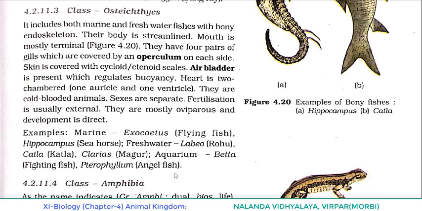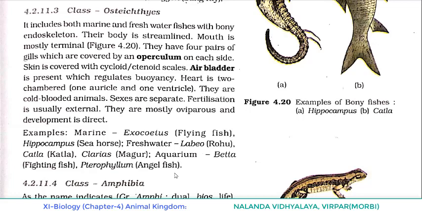Examples: marine, Exocoetus, flying fish, Hippocampus, seahorse. Freshwater fishes: Labeo, rohu, Katla, Clarias, magur. Aquarium: Betta, fighting fish, Pterophyllum, angelfish.